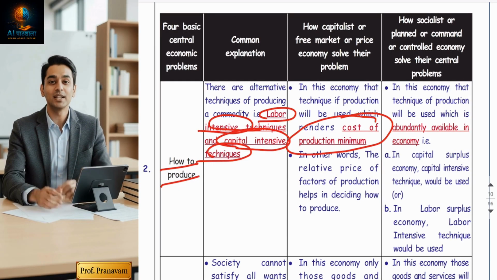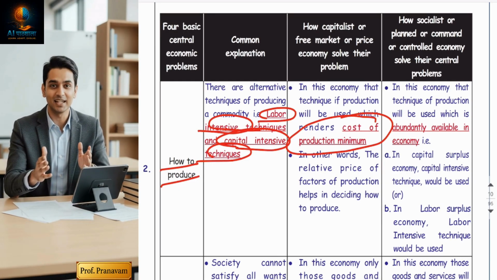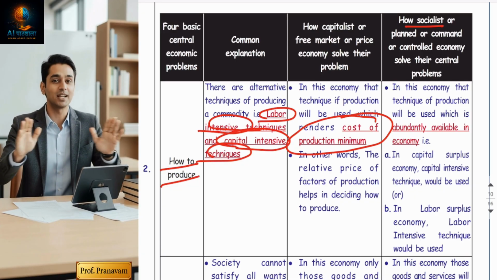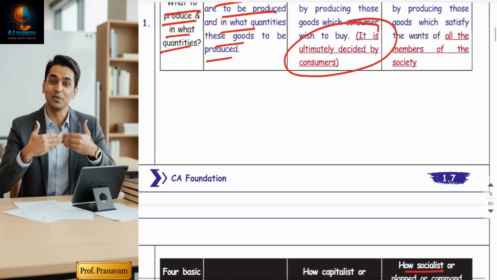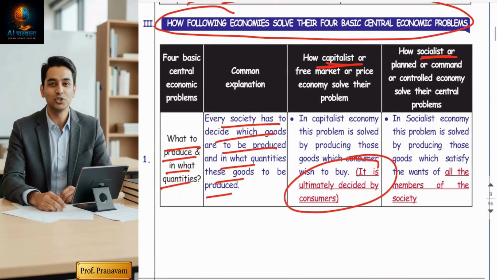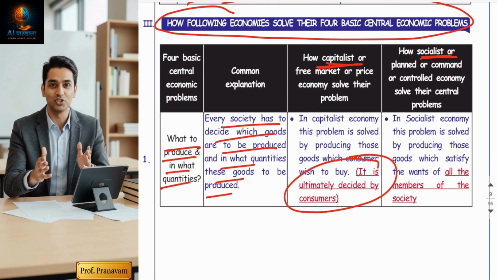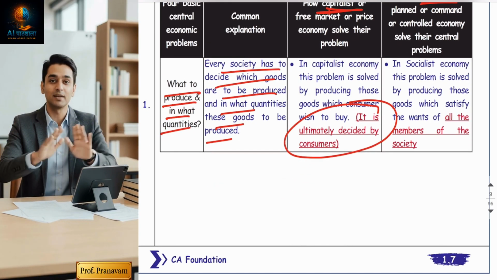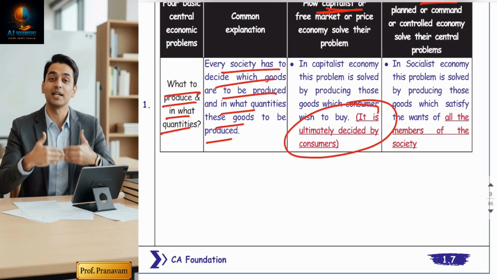Now come to the socialist economy. If the government is running the whole country and managing the entire economy, how will it solve these four central problems? First question, what to produce? In a socialist economy, the government decides what to produce.